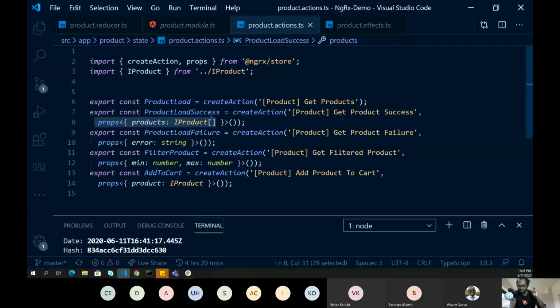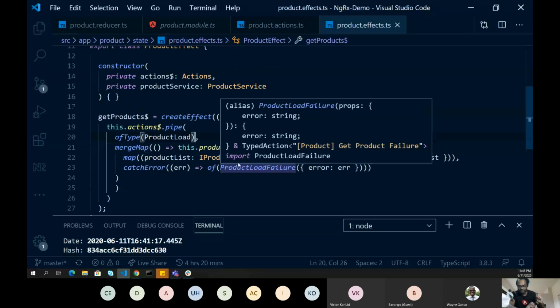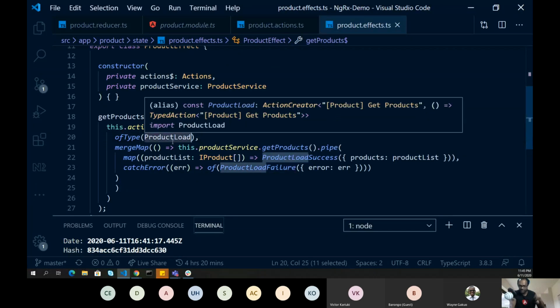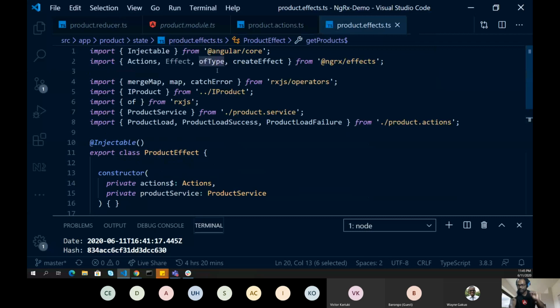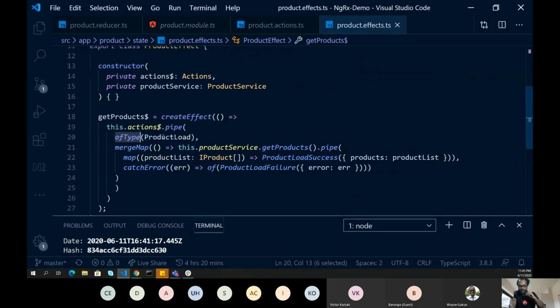One action which is missing is called get products. The get products action is something which is getting the data from my backend, so I'm handling that particular action here. I'm using the ofType operator, which is available again in NGRX, and I'm saying that whenever there is an action called product load, go ahead and trigger this particular effect. And inside that, you need to have a little bit of idea about RxJS. So I'm using an operator called mergeMap.